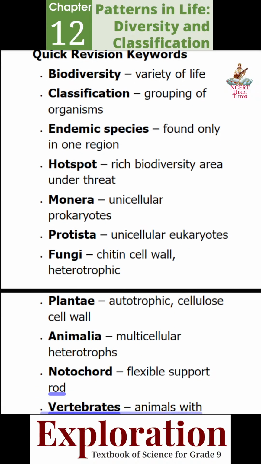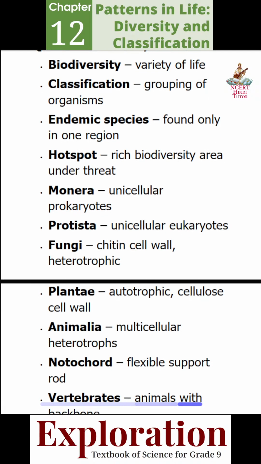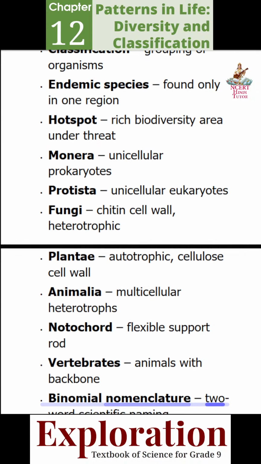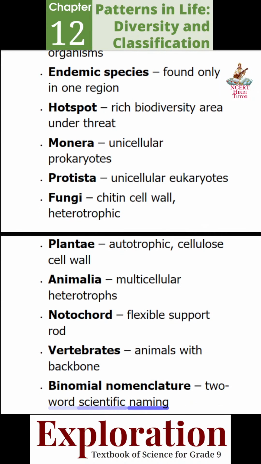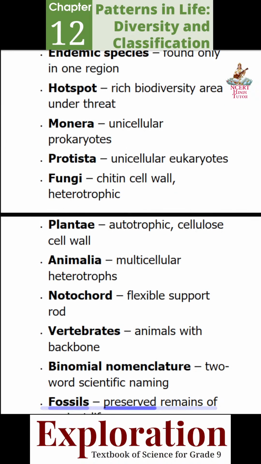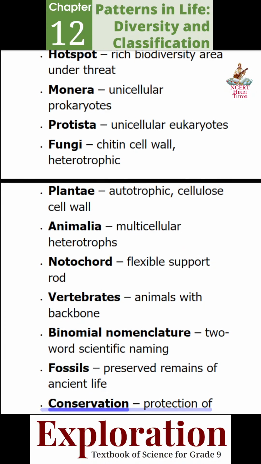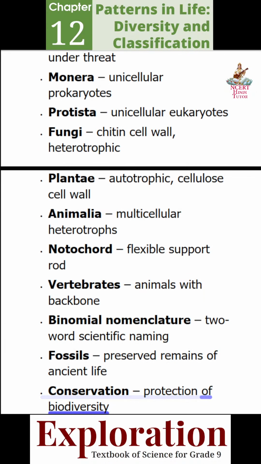Notochord: flexible support rod. Vertebrates: animals with backbone. Binomial nomenclature: two-word scientific naming. Fossils: preserved remains of ancient life. Conservation: protection of biodiversity.